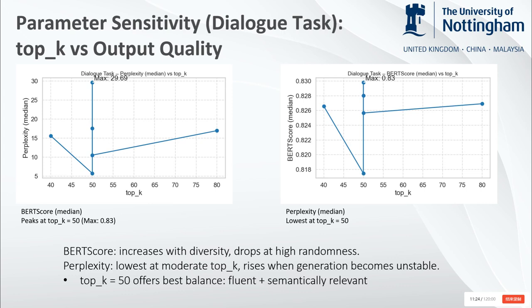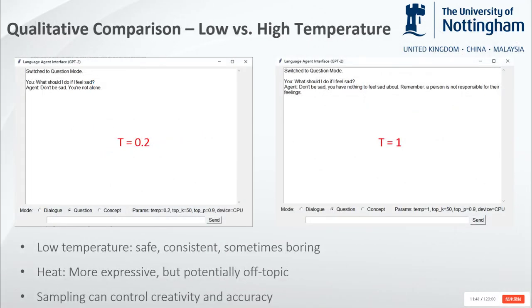So top K equals 50 provides the best trade-off between fluency and semantic relevance. Going beyond that slightly increases diversity, but at the cost of coherence. This shows how decoding parameters must be carefully tuned, not chosen randomly, and adapted to each task. In this slide, I illustrate the effect of temperature using a real example from the interactive agent.